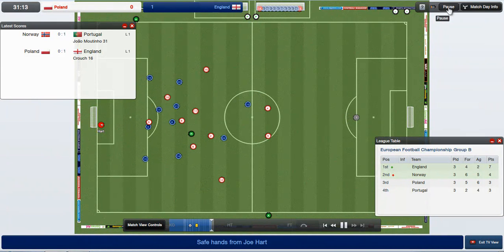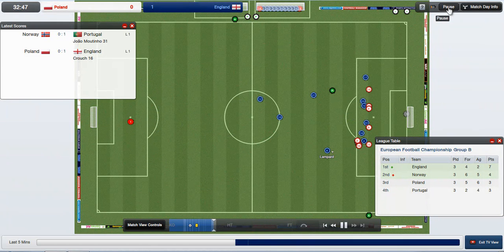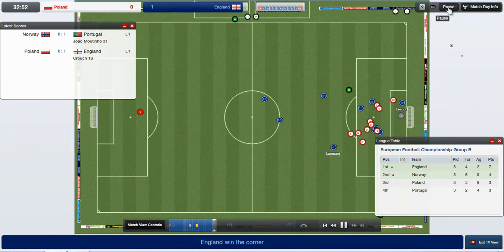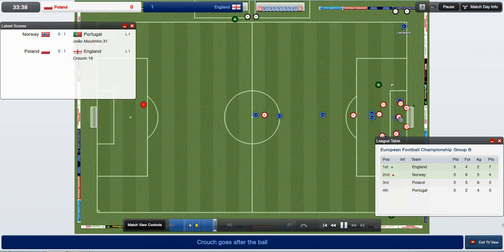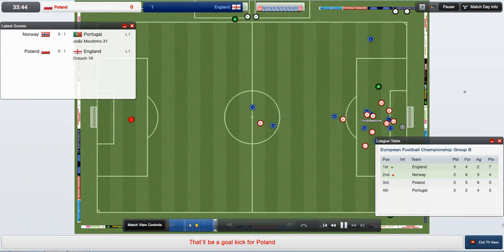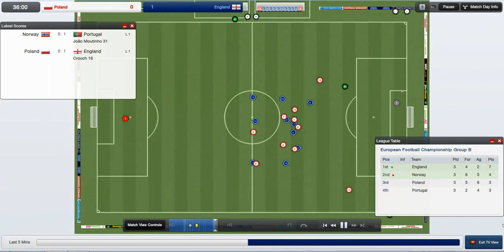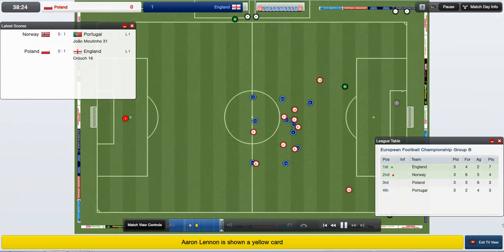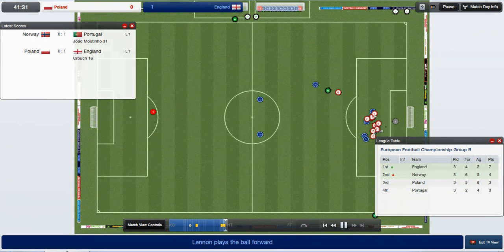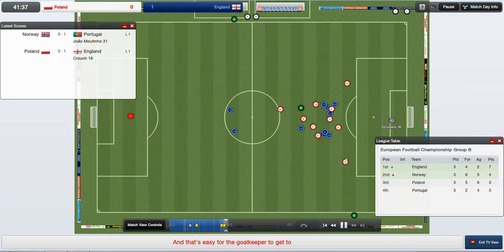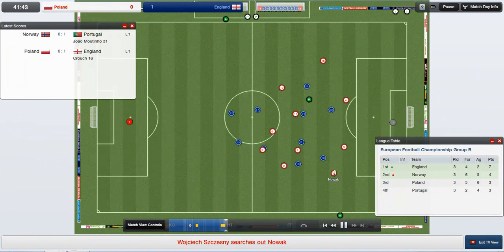Oh, and that was a decent effort, but Joe Hart caught that. It was always dipping. And Portugal have taken the lead against Norway. That won't have too much of an effect as it stands. But obviously, if Poland do get a goal back, they will leapfrog Norway. Excuse me. So Poland and Portugal currently on 3 points. You look how well Poland have done, and you see how poor Portugal have done. It doesn't really do them justice, does it? But it's all England at the moment, who are qualified at the moment.